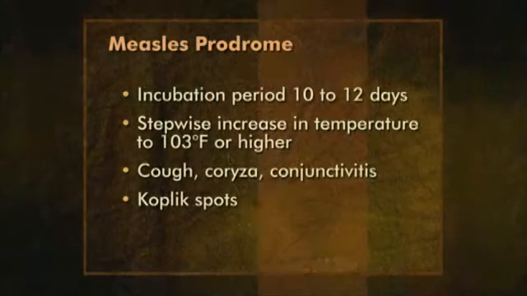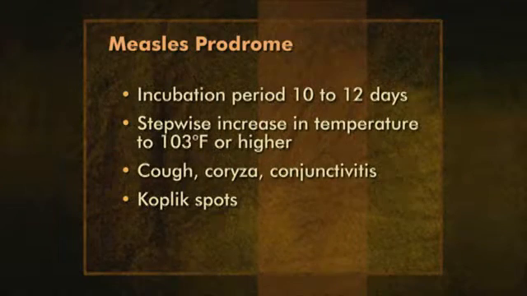The clinical features of measles are fairly distinct, at least after the rash appears. Unfortunately, most of the transmission takes place before the rash appears. After an incubation period of 10 to 12 days, there is a stepwise increase in temperature to 103 degrees Fahrenheit or higher. What usually follows is the classic triad of cough, coryza, or runny nose, and conjunctivitis, or pink eye.